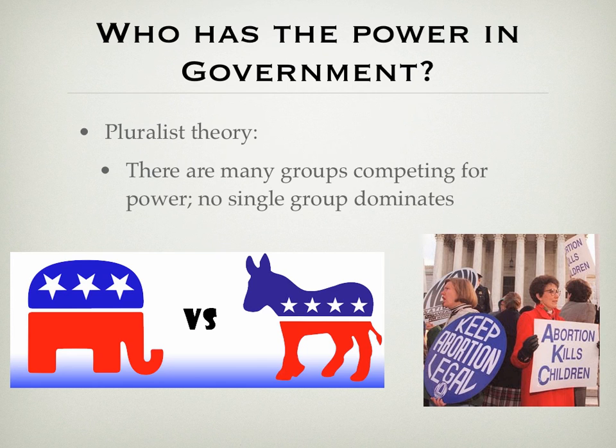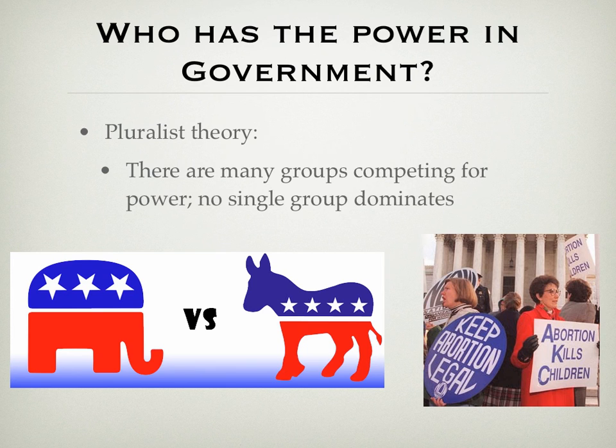And so we can think about that with our political parties. Democrats and Republicans are a good example of pluralism because we have two parties competing for power. Right now, the Democrats have the White House and the Senate, Republicans have the House. No one party is dominating our government.